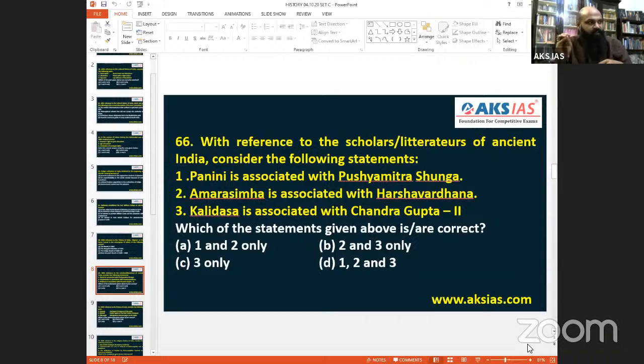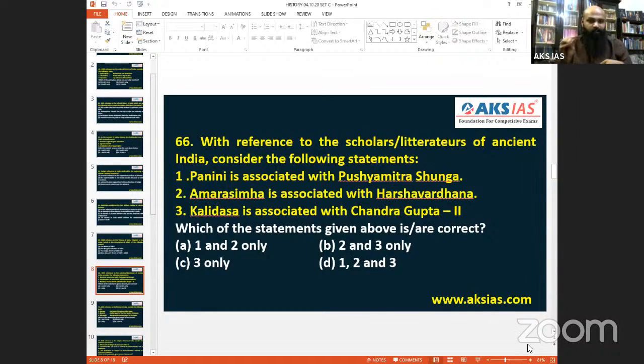Amarasimha is associated with Harshavardhana. Not at all. Amarasimha is among the Navaratnas of Chandragupta Vikramaditya in the Gupta time. Harshavardhana comes almost 200 to 300 years later. So Amarasimha was never related to Harshavardhana, not even in writings. So the second is also out.